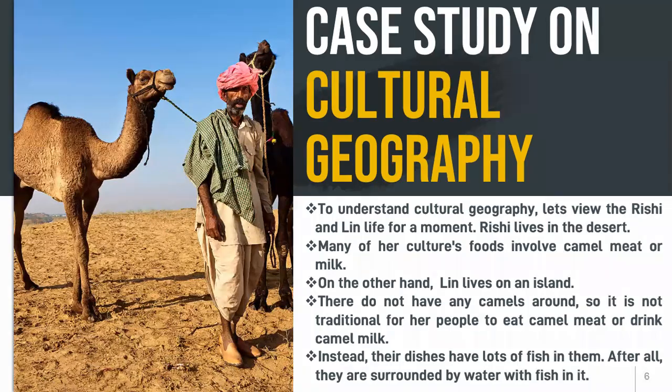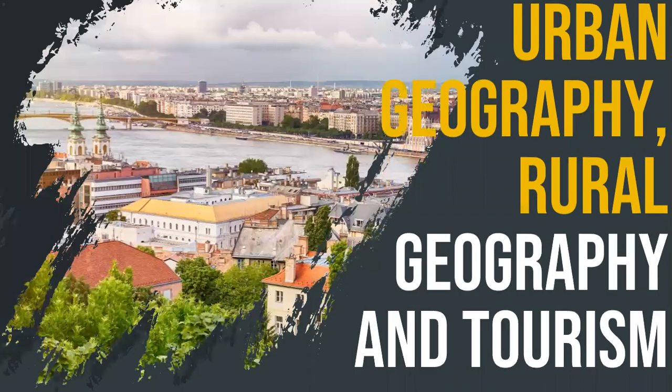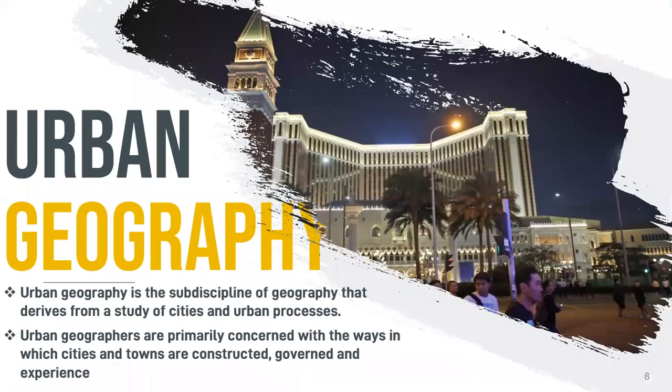So second, we will talk about urban geography, rural geography, and also tourism. Why do we learn about urban geography? You have to know the definition first. Urban geography is how knowledge of geography influences the creation of a city. It is a sub-discipline of geography that derives from the study of cities and urban processes. So it is actually how a city is created due to the location.